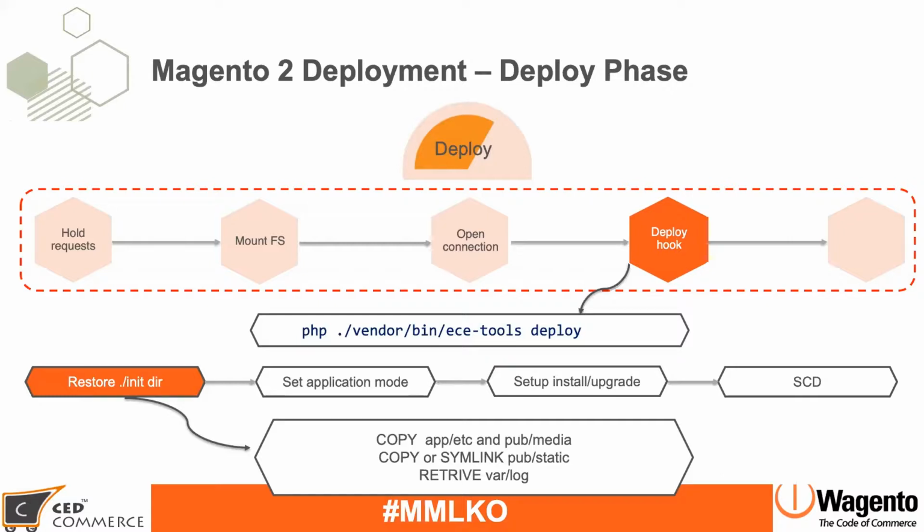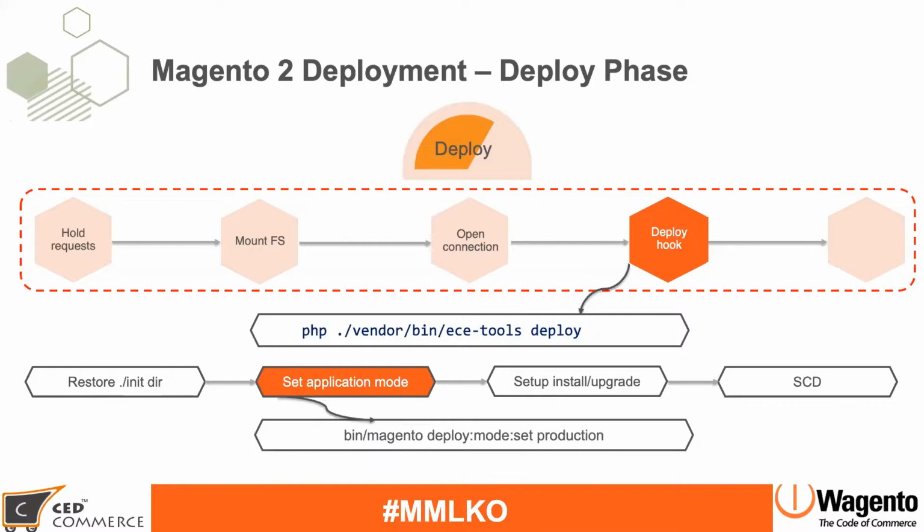So once we have all these 4 directories ready, then we can now start the application mode set. Because we have the new container connected, we have services open now, we have all the writable directories and readable directories available with the new container. So it is time that Magento again needs to set the live website to production mode, because that is the recommended way for your live website.